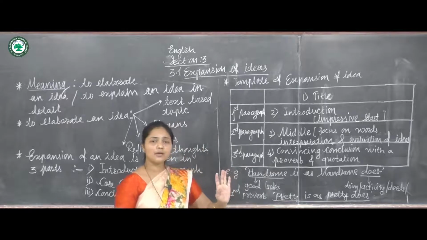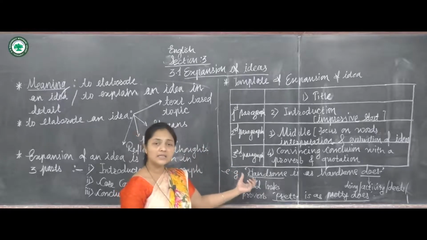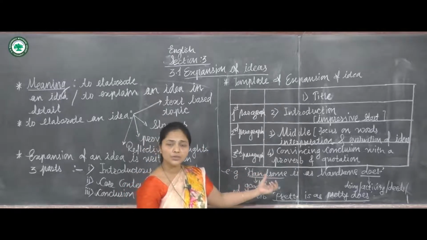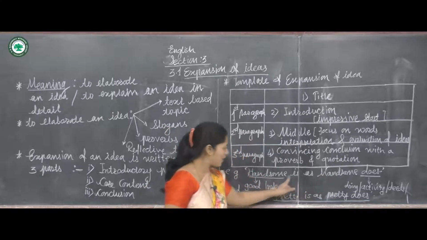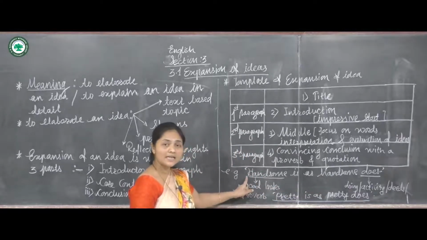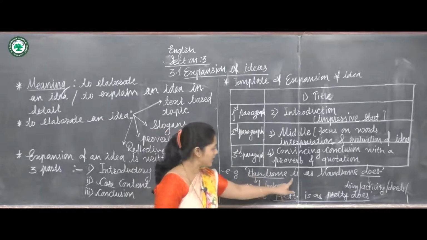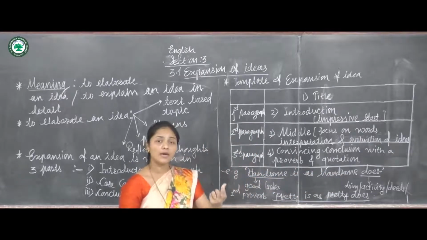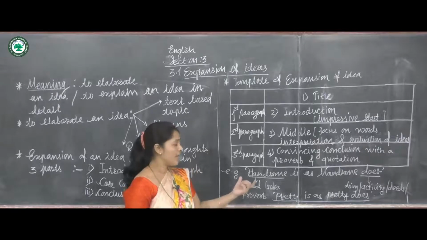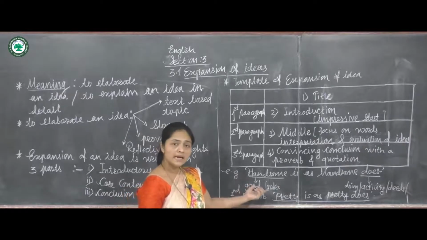So what do you have to do? Suppose this is the sentence given to you. This is the proverb and you have to expand this idea. This sentence is called an idea. What is the idea? Handsome is as handsome does. Now we have to develop this idea.